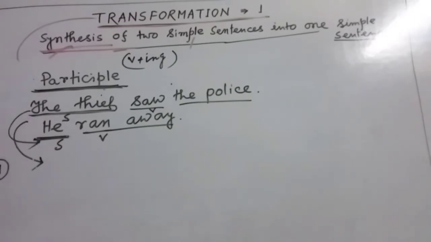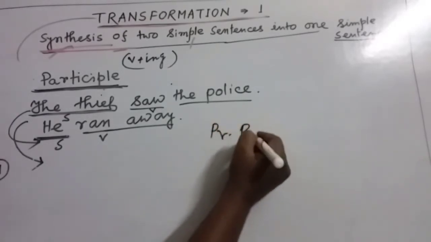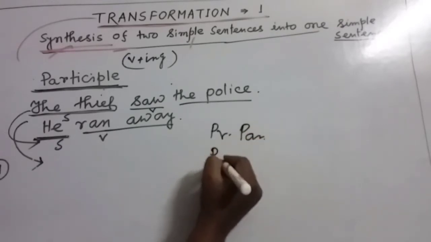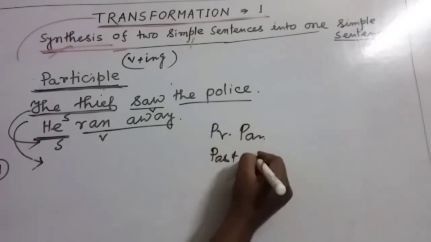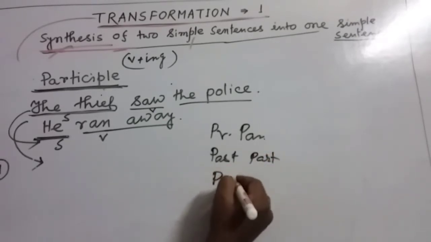Now whenever we are going to use participle, we have to remember we can use three types of participle. One is called present participle, the second one is called past participle, and the third one is perfect participle.